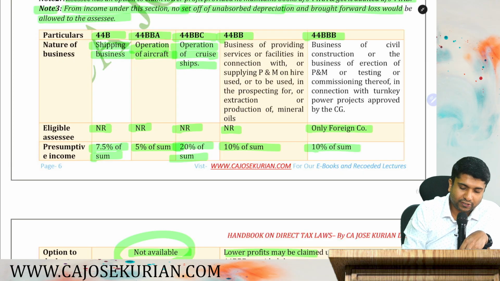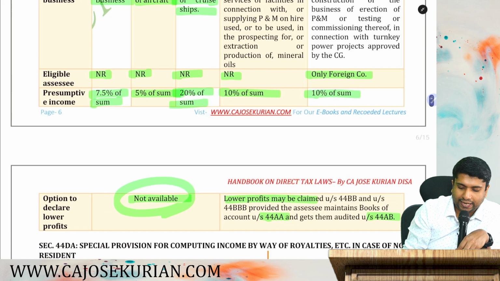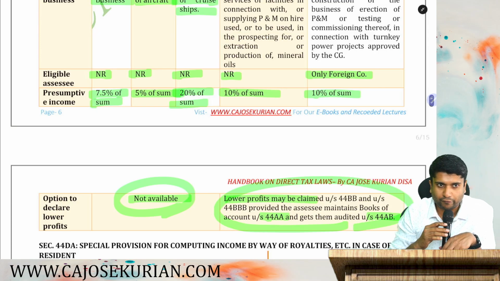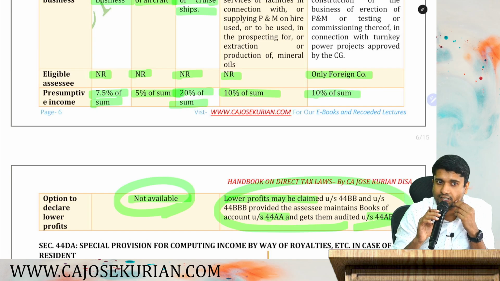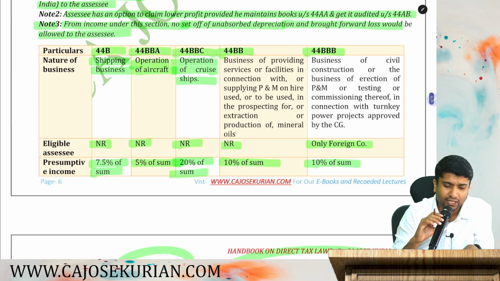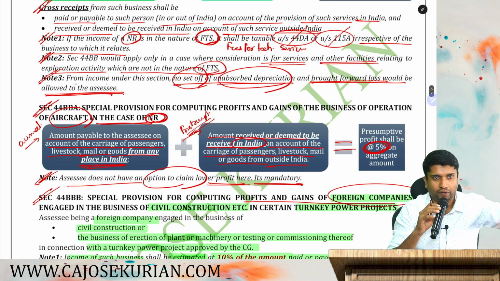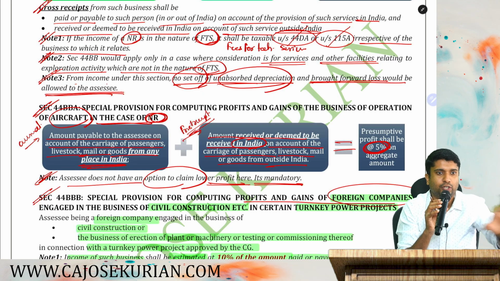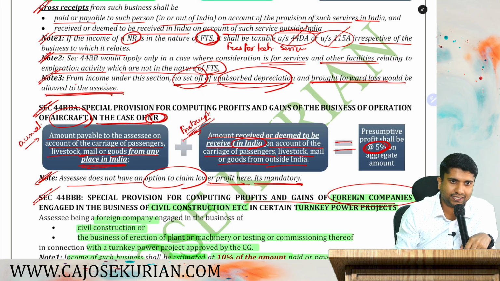Your presumptive profit shall be 10% of the entire sum that you have got, and there also you can show a lower profit by maintaining books of accounts and carrying out a tax audit. Is that point clear? By that we can say that all the presumptive provisions of non-residents are over. The first set is actually over. These are presumptive provisions. I hope this much is clear for you.